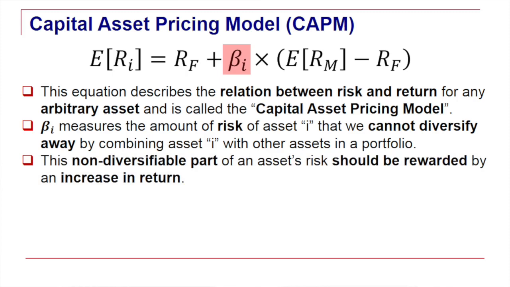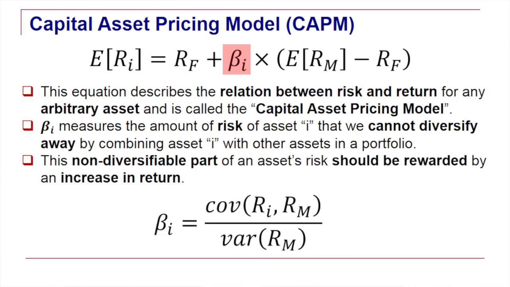How is this beta computed? Well, you have the equation here on the second line. It is the ratio between two quantities. The first one measures the dependence between the asset return and the market return. And we know that we can measure this dependence using correlation or covariance. Here, the beta is defined with covariance.